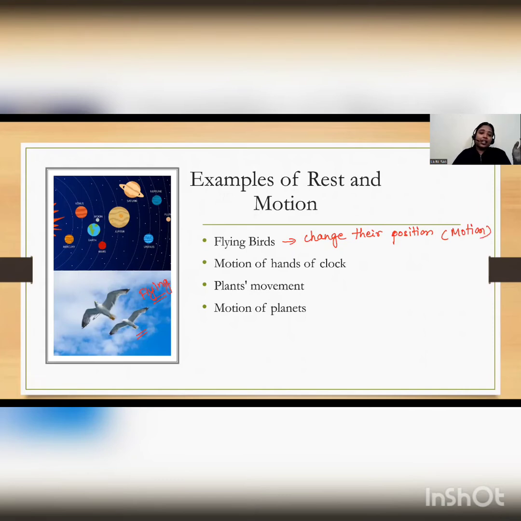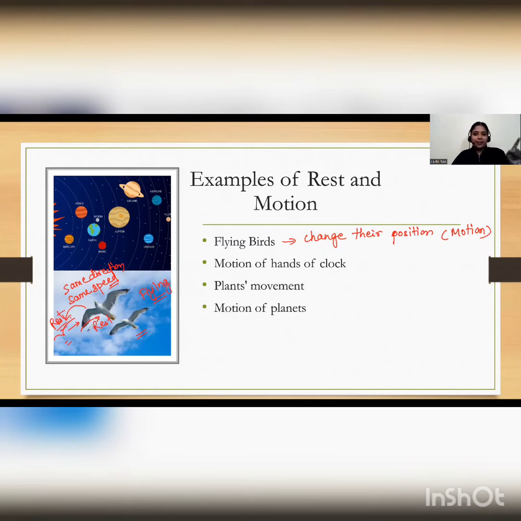But if there is another bird moving just beside this bird, in the same direction and with the same speed, then for this bird, the second bird is at rest, and for the second bird, the first bird is at rest.